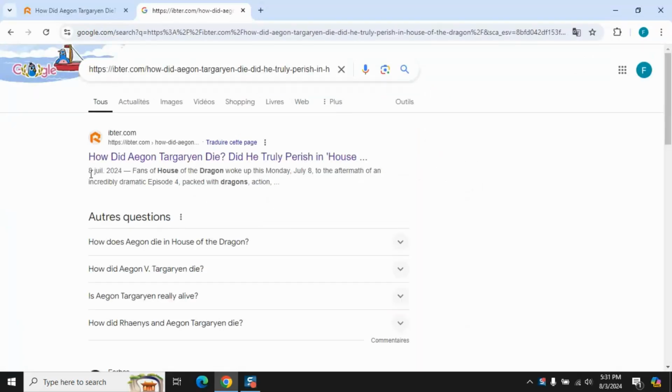Use cached pages. Search for the article's URL or title on Google. In the search results, click on the small green arrow next to the result, or the 3 vertical dots. Select Cached from the drop-down menu. The cached version of the page might show the publication date that's no longer visible on the current page.